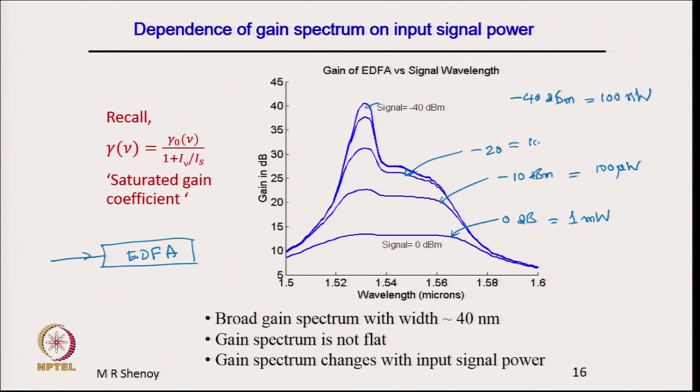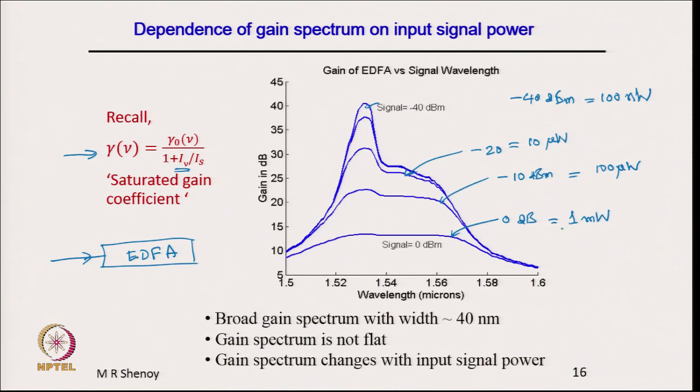This is 10 microwatt as the input power, minus 20 dBm, and minus 30 dBm is 1 microwatt and minus 40 dBm is 0.1 microwatt of input power. The important point shown in this graph is that the gain profile depends on the level of the input power. That is because we know that the gain coefficient depends on the intensity of the signal.